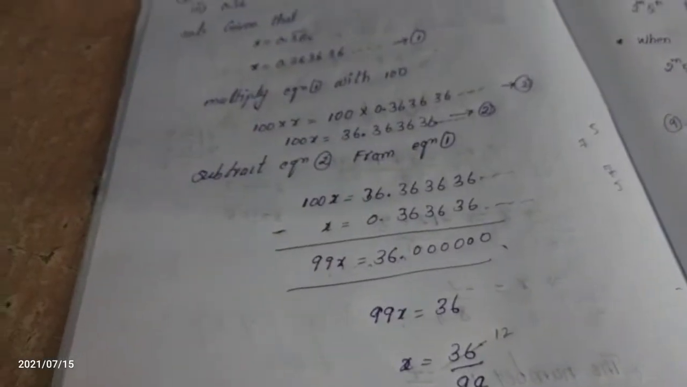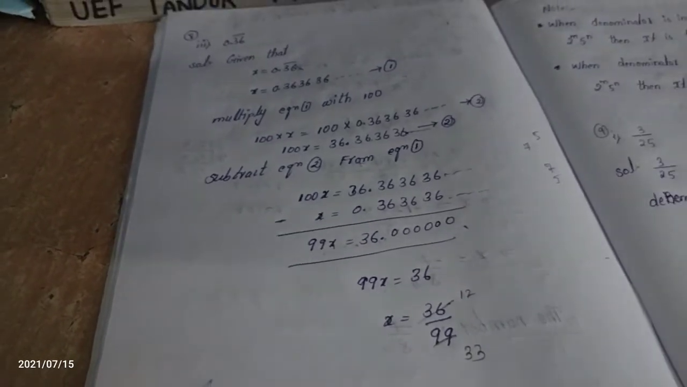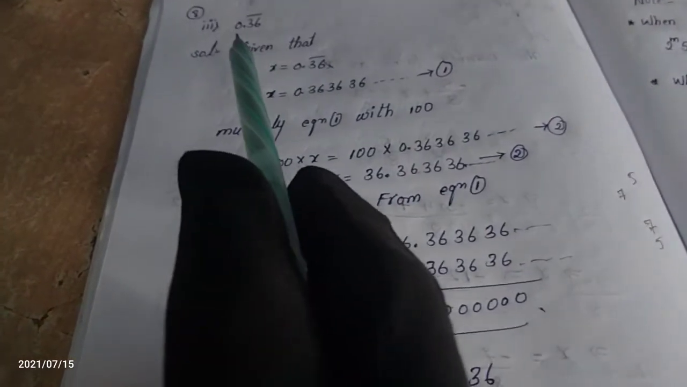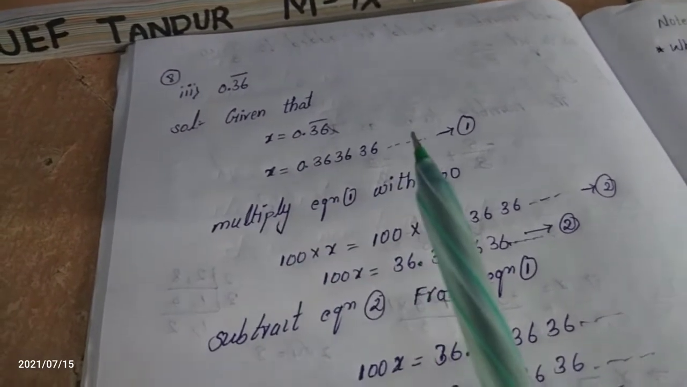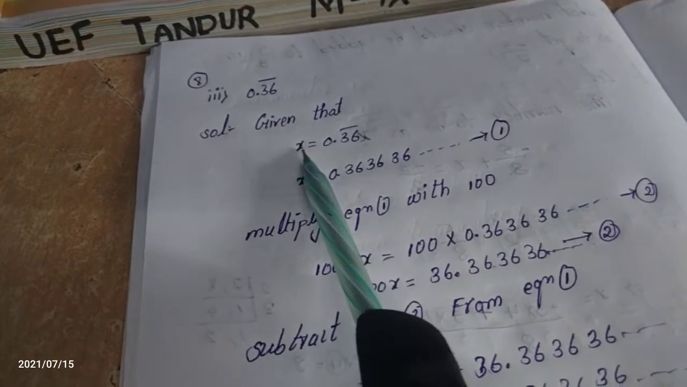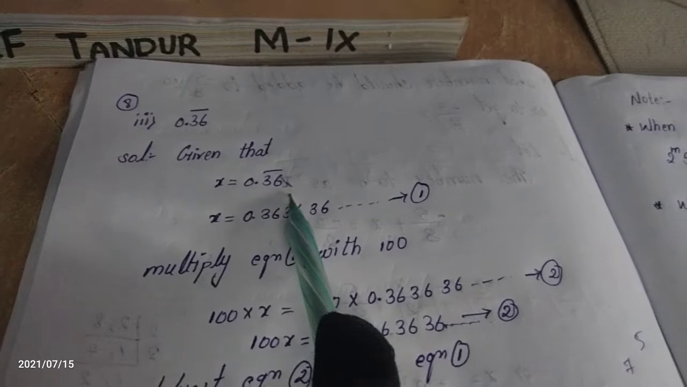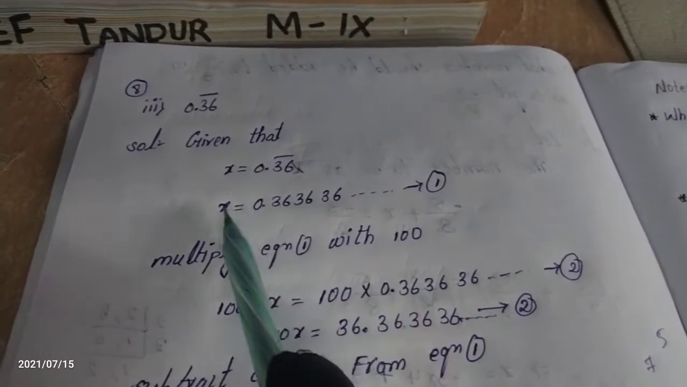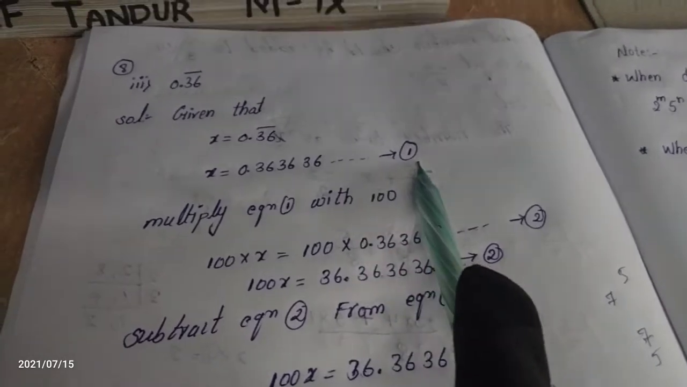This is your answer. What is the question? 0.36 bar. Once again, I will explain what that is. Given that, we have to write the question as x is equal to 0.36 bar. What is meant by bar? We have to write the repeated value: x is equal to 0.363636. Take it as equation 1.